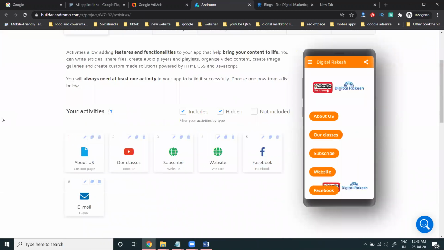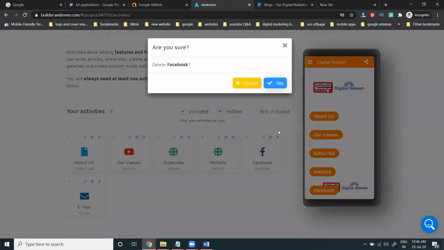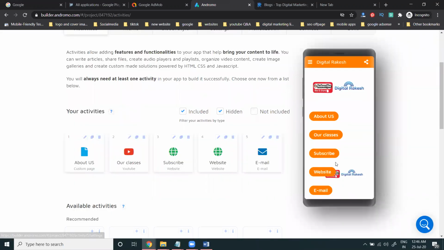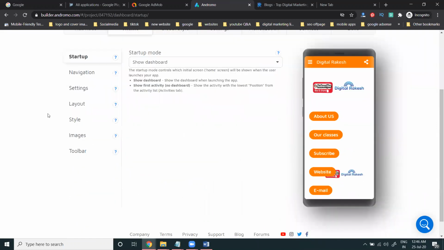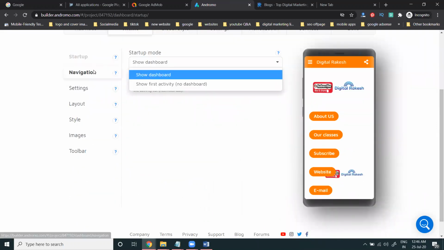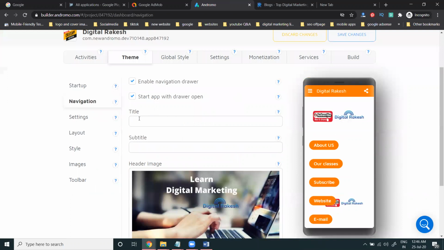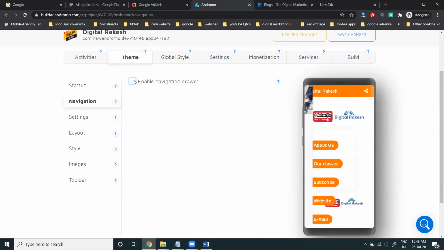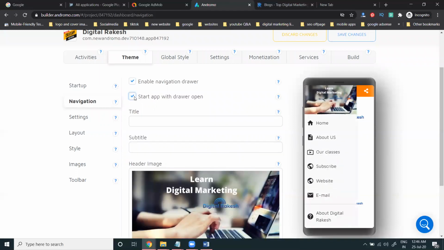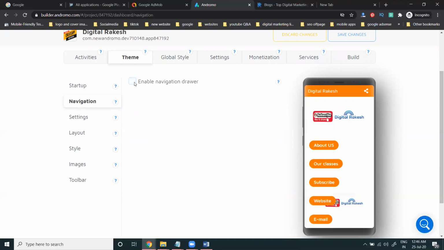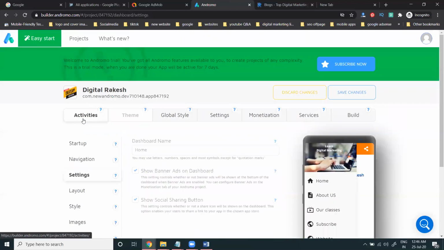Now this is the first method here. Suppose Facebook is not required, just close it. Here is the option. Subscribe with the option will be there. Now in this theme, in this navigation, if navigation is not required, we can close this setting.